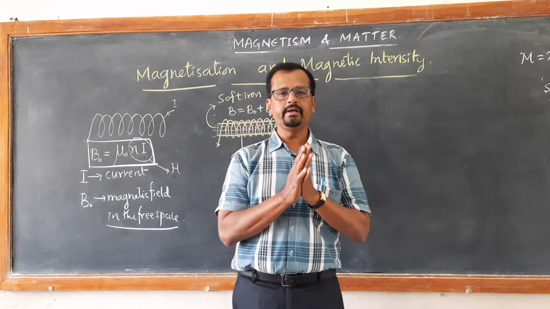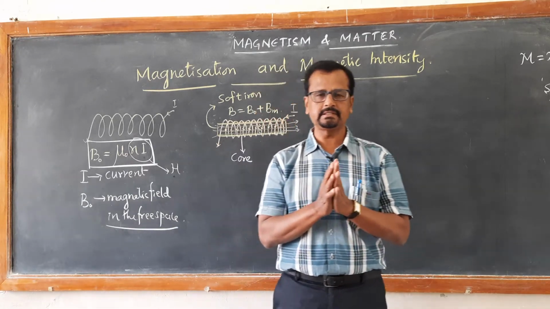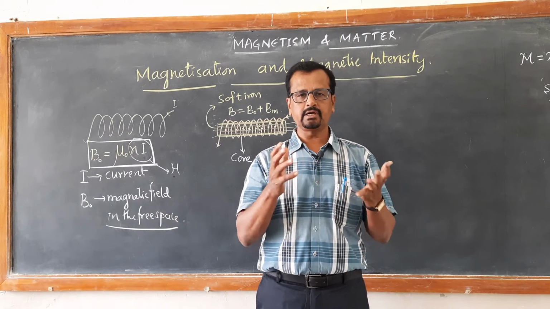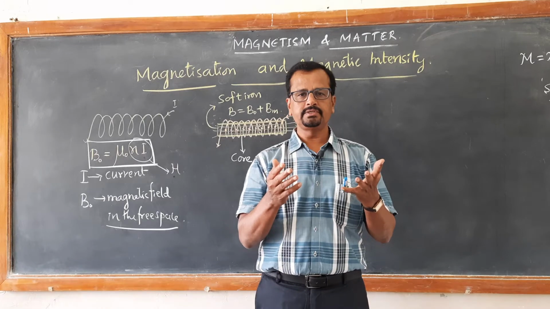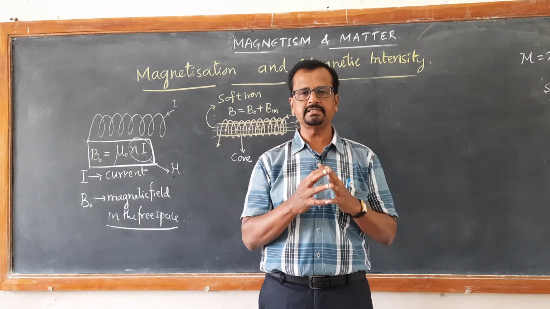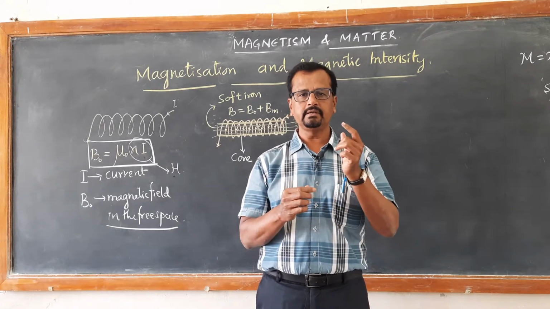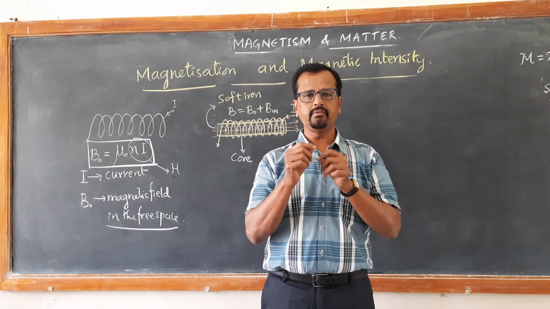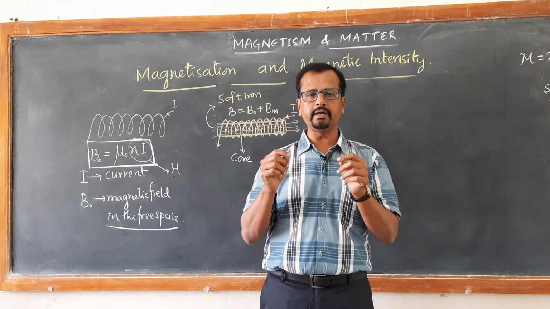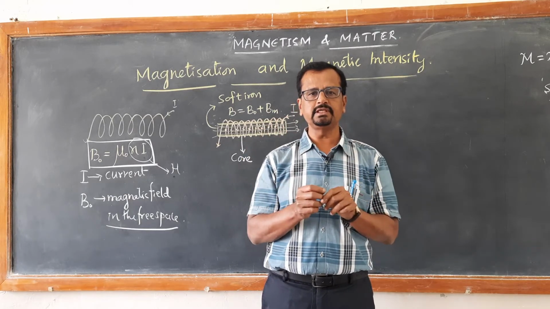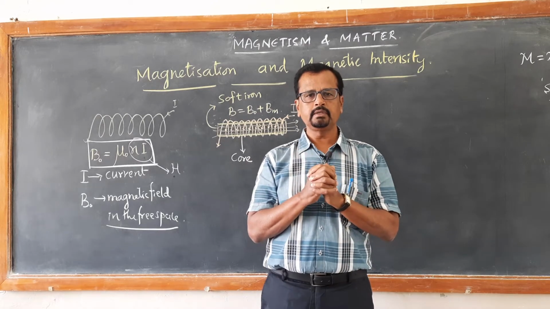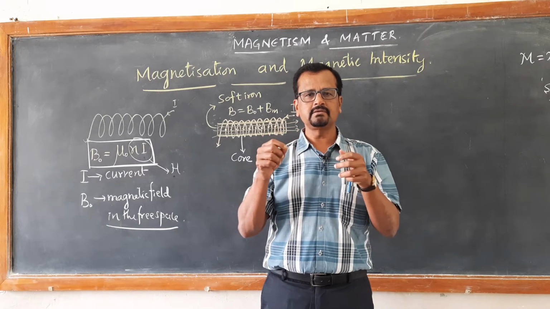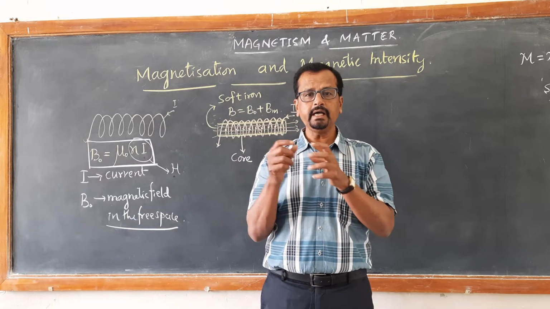Today let us learn a very important thing in magnetism, that is the meaning of magnetization and magnetic intensity. It is a common experience which I think you have done in 8th or 9th standard. If you take an iron nail and an insulated copper wire, wind the wire around the iron nail, and connect the two ends of the wire to a battery, then the iron nail inside the turns of the windings starts